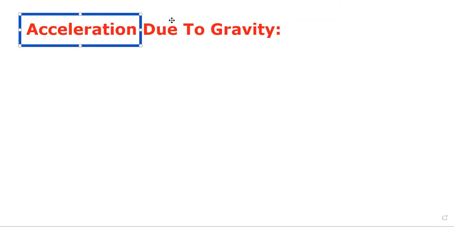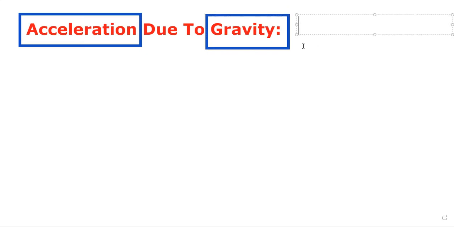And what is the cause of change in velocity? Change in velocity is caused by the Earth's gravity. It means this acceleration is produced by gravity. So, how do we represent this? The symbol to represent this is small g, and it has a fixed value.